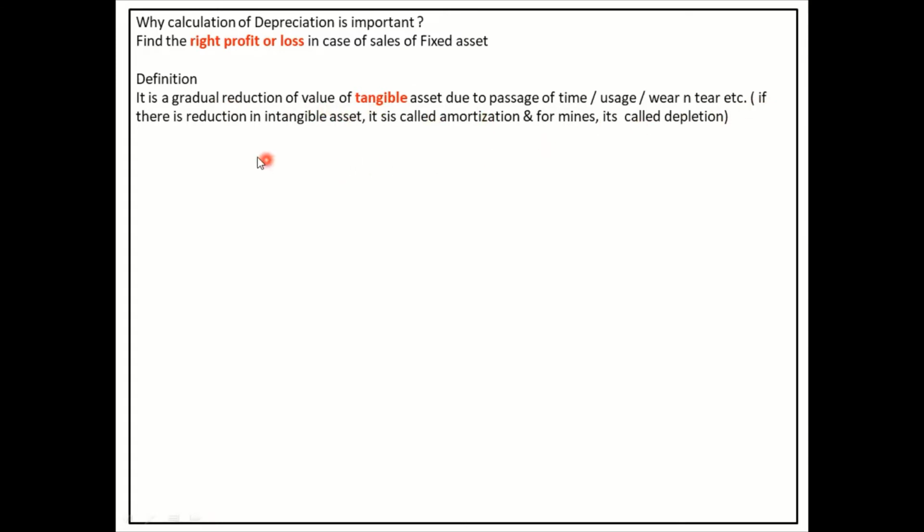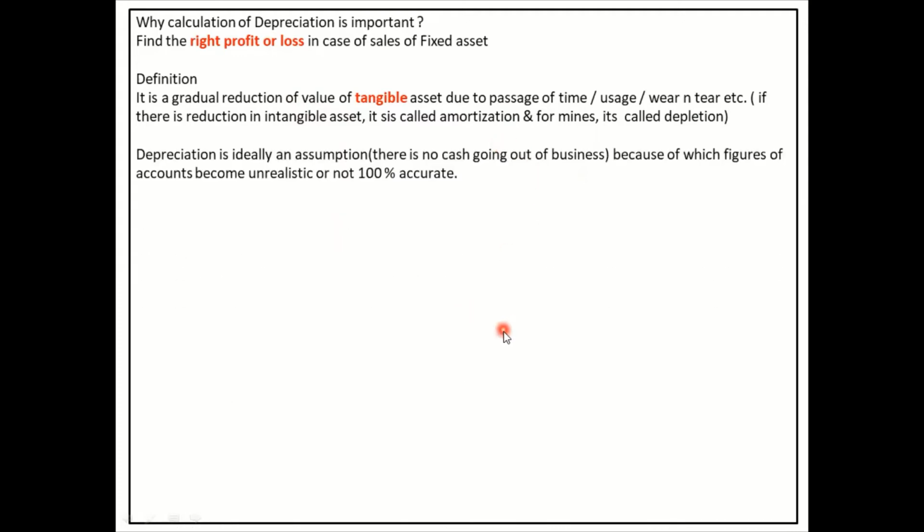But now, if there is a reduction in intangible asset, which is something which you cannot touch, for example, goodwill, patents, in such case, it is called amortization. This term is very important, not only for 11th, but also in 12th grade. And if you're talking about mines, coal mines, all those kind of mines, what happens if the mines are reducing? You don't use any of this term, but the term used is depletion. This is very important for you from theory point of view.